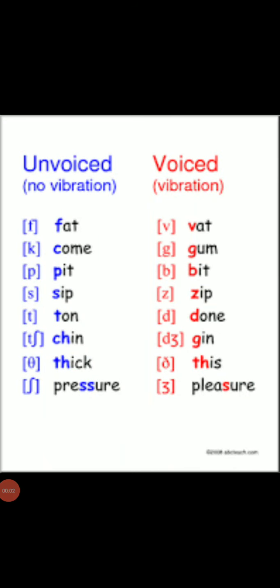Dear students, in your exam there will be a question where you have to write the three-term labels of a few sounds. For example, /p/. In this regard, we have to know the basic things: number 1, the voicing of that particular sound, then number 2, place of articulation, then number 3, manner of articulation.